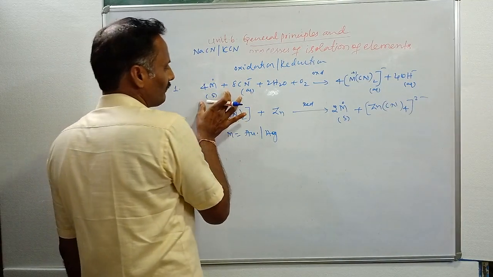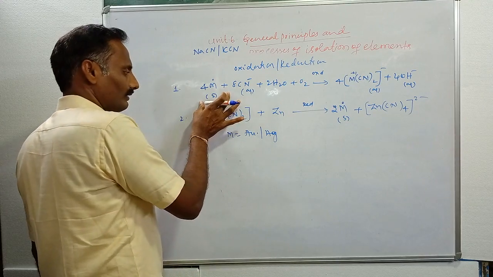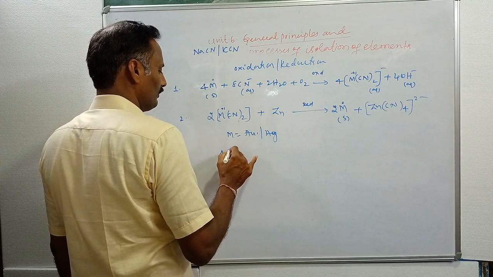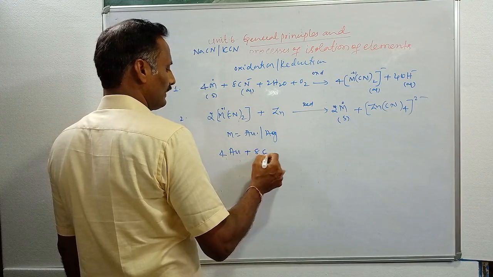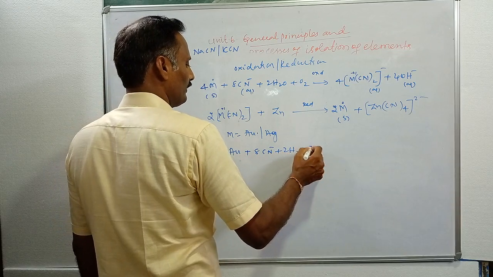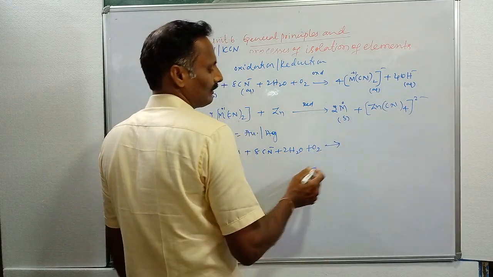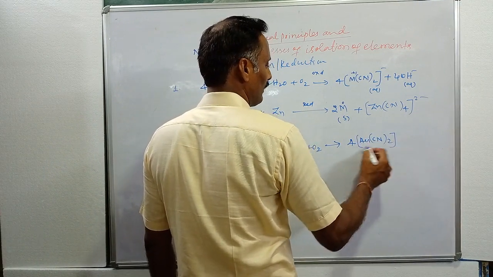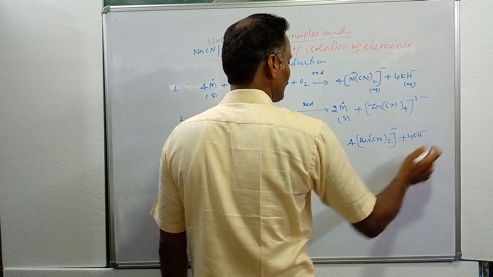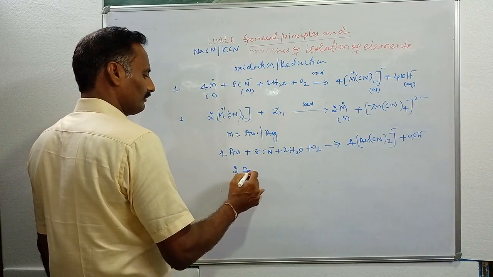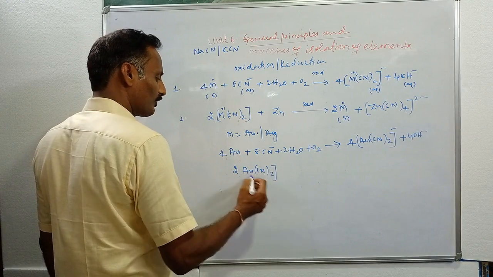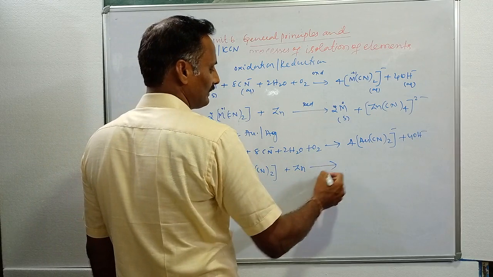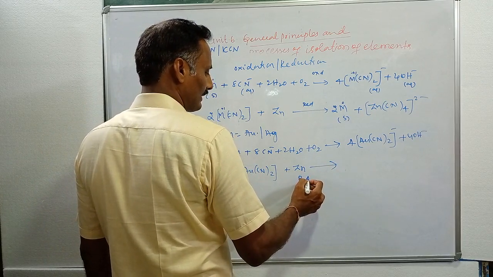When this concept is applied for the isolation of gold, we take 4 Au plus 8 CN minus plus 2 H2O. In the presence of oxygen we will get 4 Au(CN)2 minus and 4 OH minus. This Au(CN)2 is the cyanide complex. When this complex reacts with zinc, zinc acts as a reducing agent.